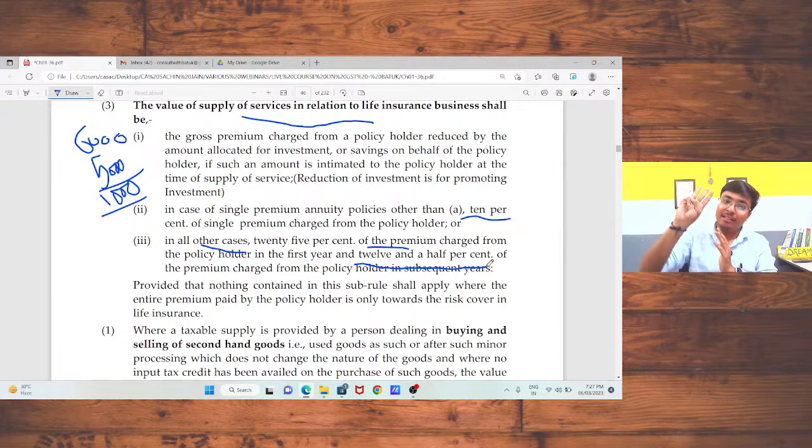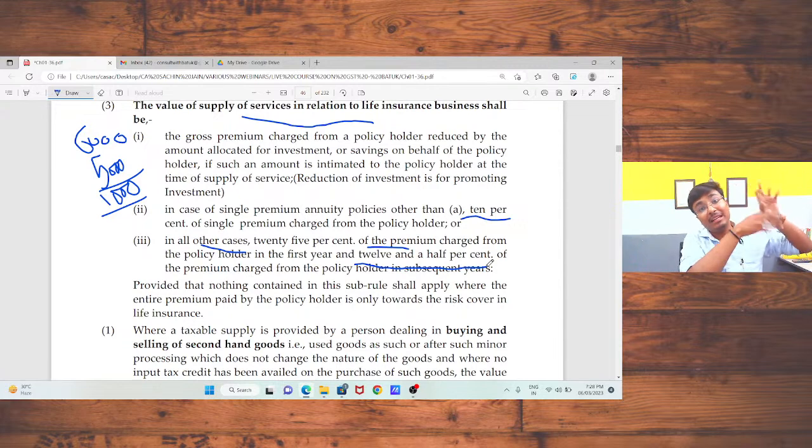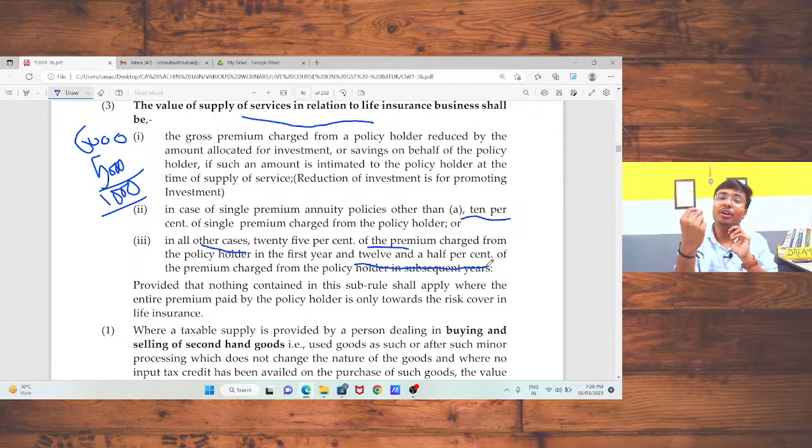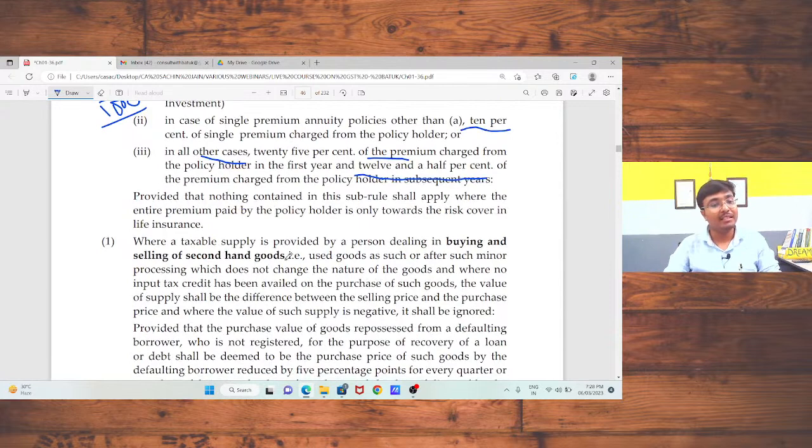Is that okay, sir? Three situations under LIC we had discussed. In the first situation, premium minus investment, the balance figure will be your value of supply. In case of single premium policy, 10% of that premium. In case of term insurance or accidental insurance, when the insurance company is not going to invest any amount, in that case first premium 25%, and for the next premium 12.5% will be your value of supply. Is that okay, sir? One question is there.